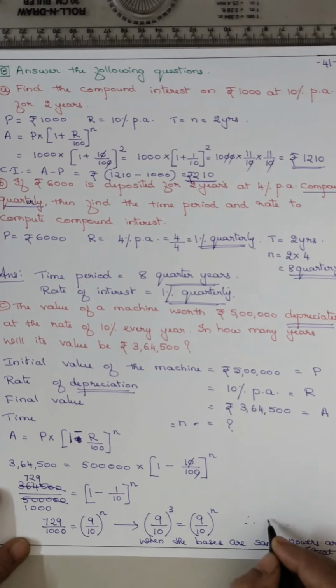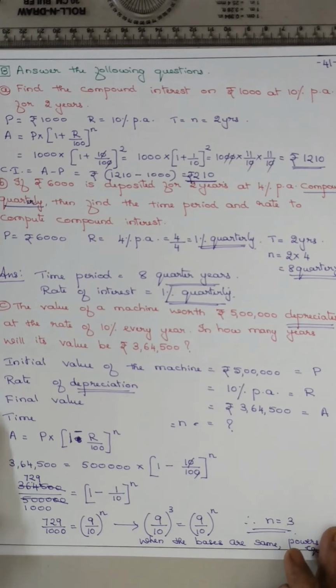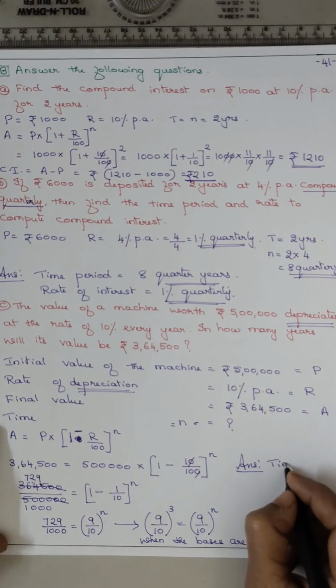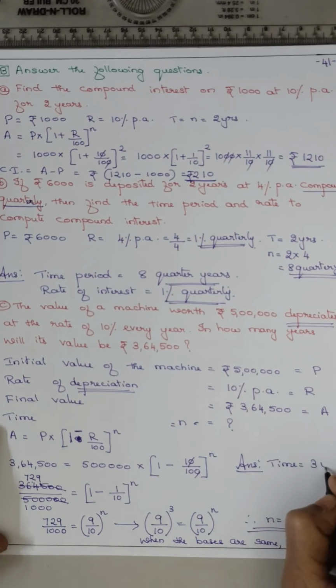So therefore n is equal to 3. So answer, time is equal to 3 years.